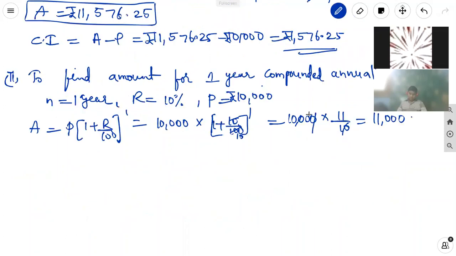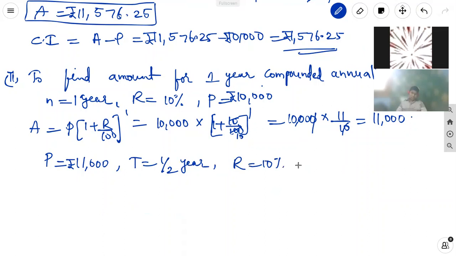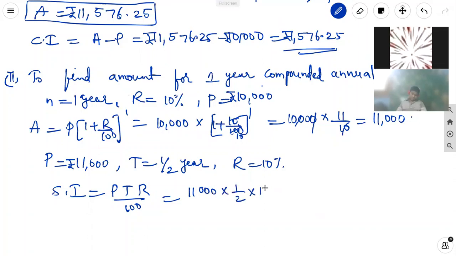After that, the principal amount is 11,000 after 1 year. Next, the time period is half year. The rate of interest R is equal to 10% only. We take the simple interest formula PTR by 100. Here it is 11,000 into 1 by 2 into 10 by 100. 2 zeros cancel, 2 ones are 2, 5 2s are 10. It is equal to 550 rupees, the half year interest.